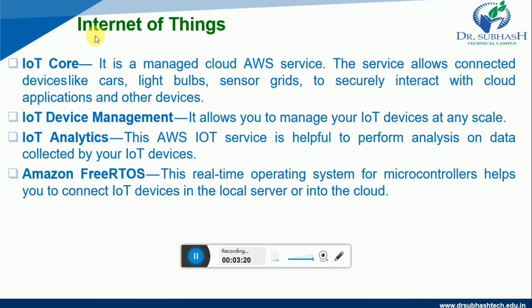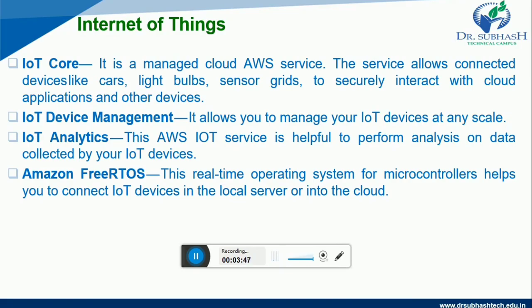Now next service provided by AWS is Internet of Things. In that there are four things. First one is IoT Core, IoT Device Management, IoT Analytics and Amazon FreeRTOS. Let us see what is IoT Core.